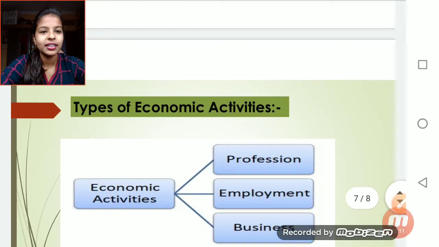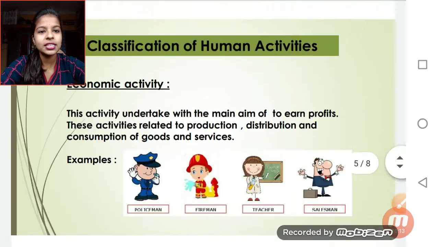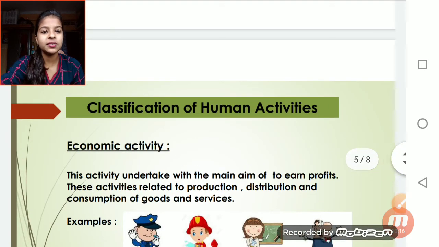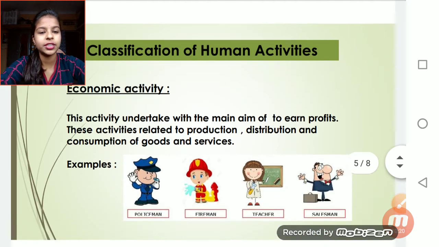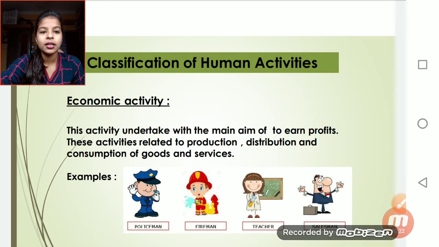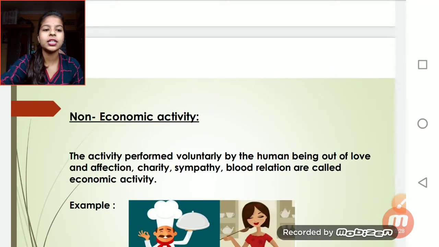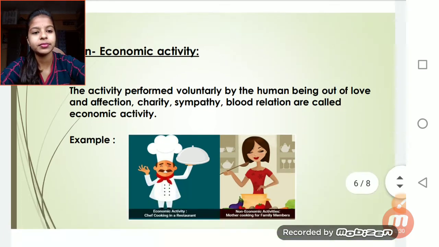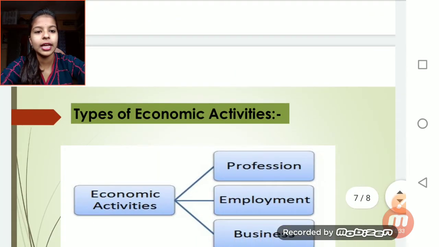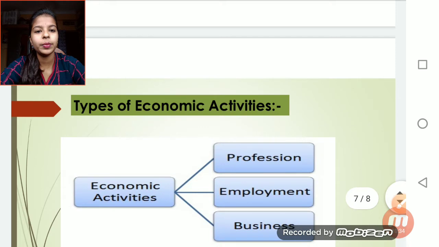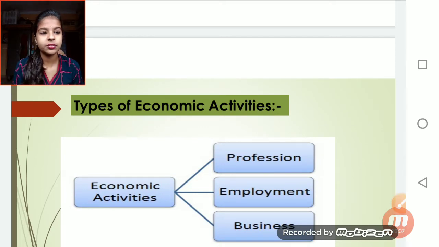So what we have revised is that classification of human activity is of two types: economic activity and non-economic activity. Economic activities are undertaken with the aim of earning profit, earning money. The non-economic activity is out of love and affection. How many types of economic activity do we have?